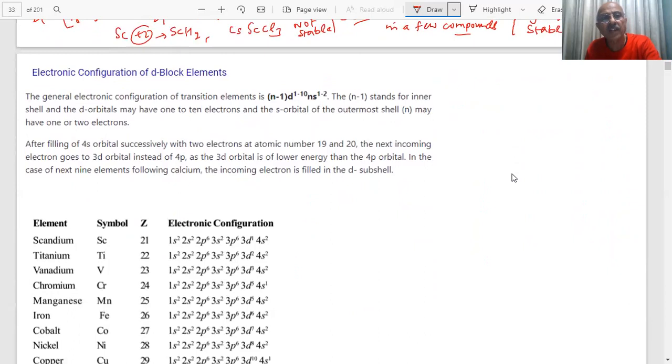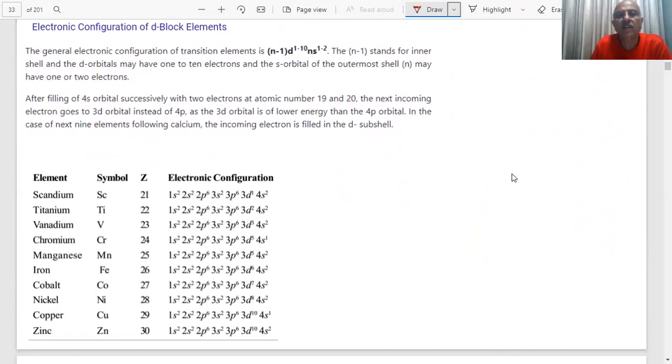Always we are discussing the electronic configuration as and when the question comes. Now the question is the electronic configuration of d block elements, student. There, as I said, we are talking of the 3d series. There are two more series which are to be discussed, 4d and 5d, in our course. Here I am saying 3d series means, student, the general electronic configuration will be (n-1)d, how many electrons you can put in d, 1 to 10, and ns, student, 1 to 2.